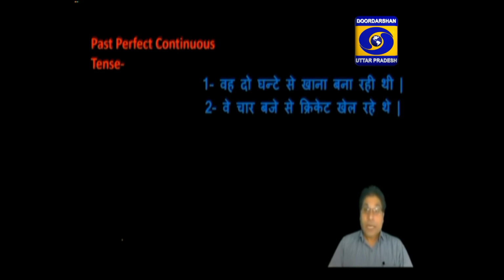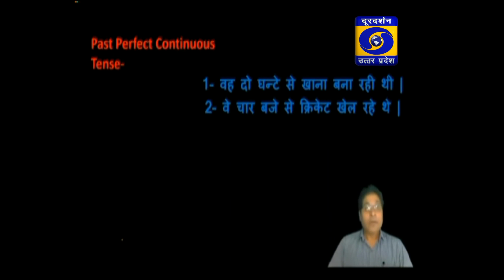You can identify past perfect continuous tense with the construction of the Hindi sentence also. If the verb in the Hindi sentence ends with रहा था, रही थी, रहे थे, along with time, there must be past perfect continuous tense.